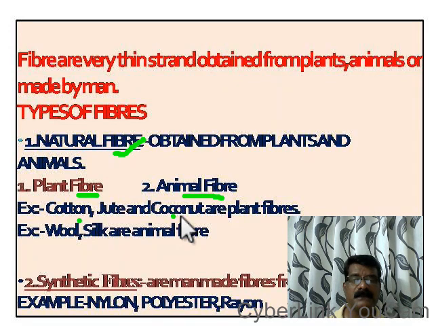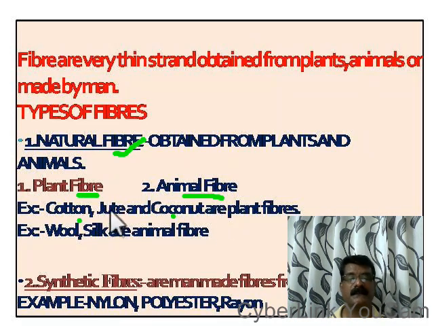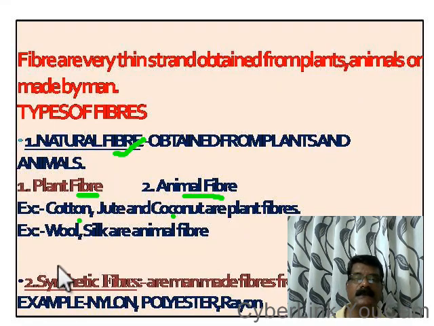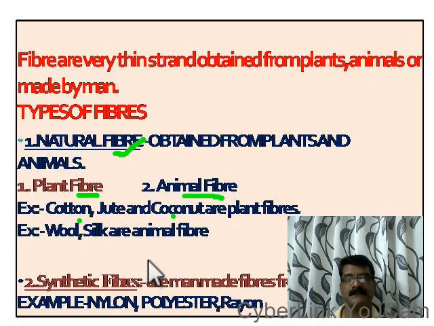The animal fibers means the fibers or the fleece which are obtained from the animals are called animal fibers. That includes wool and silk. Wool is obtained from the wool yielding animals like sheep, whereas the silk is obtained from silk moth. These 2 are examples for animal fibers.